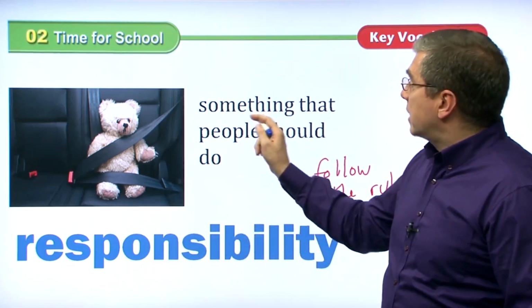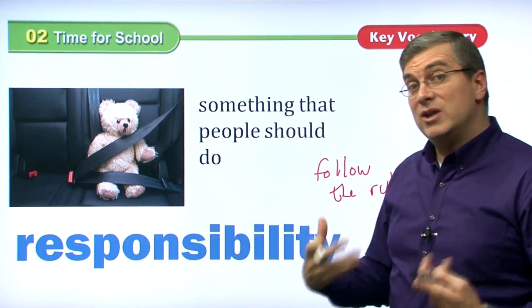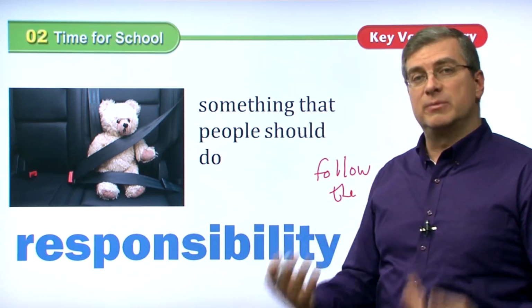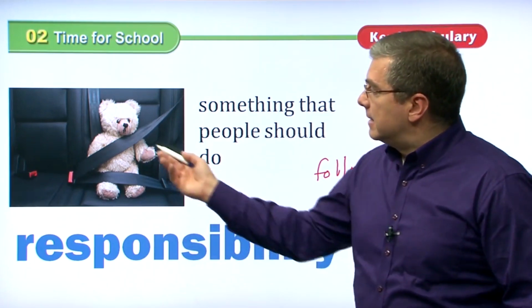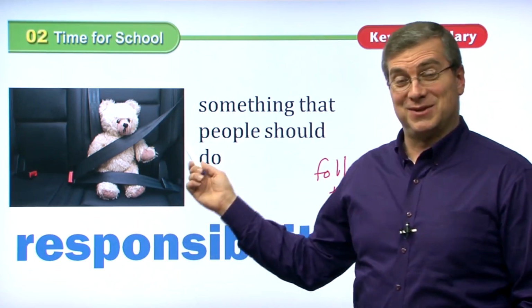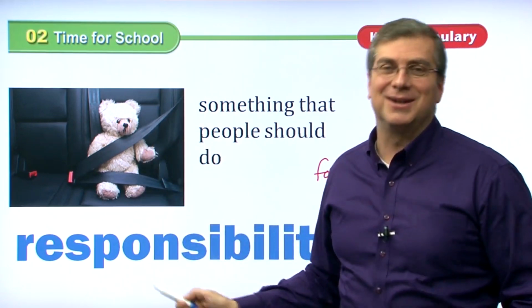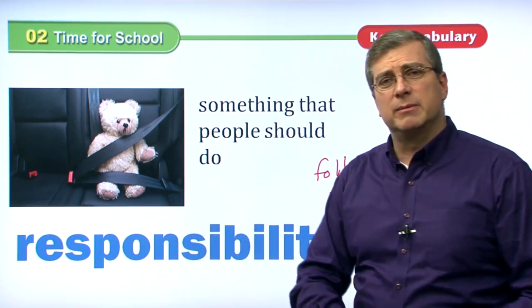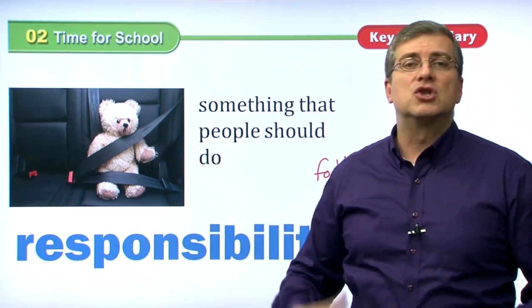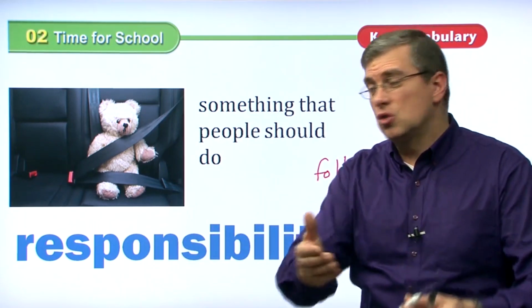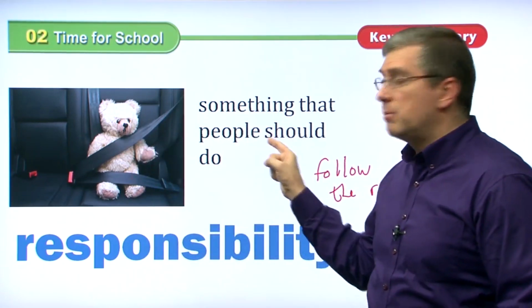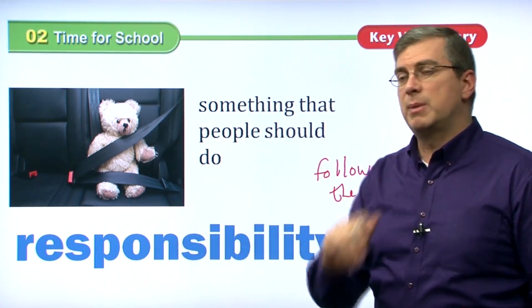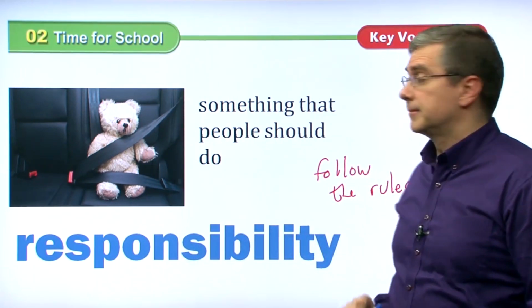And responsibility is something that people should do. Something that we should do as students is follow the rules at school. So that is our responsibility. It's something we should do. This teddy bear, okay, something this teddy bear should do is wear a seatbelt, right? No, that's crazy, right? It's just an example. But if you are riding in a car, it's your responsibility to wear your seatbelt. It's your parents' responsibility to make sure you're wearing a seatbelt. It's what people should do. What should you do? Those are your responsibilities. One responsibility is to follow the rules.